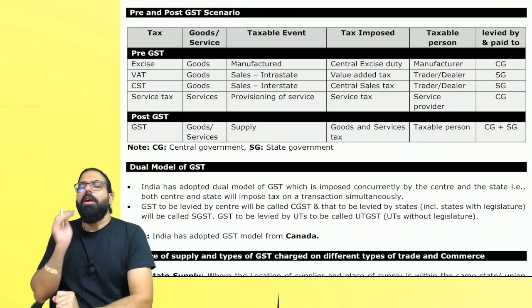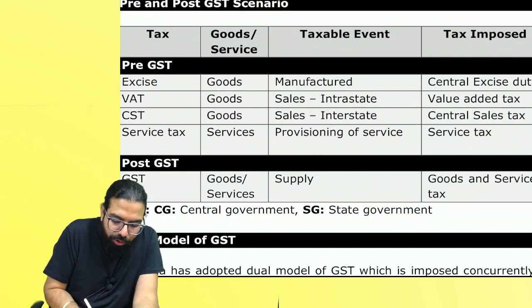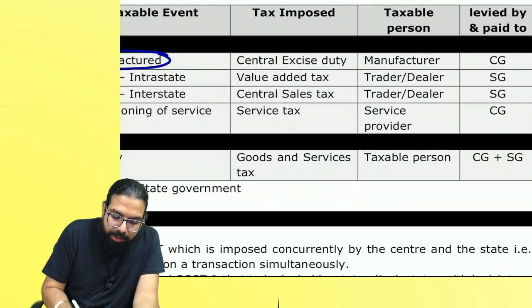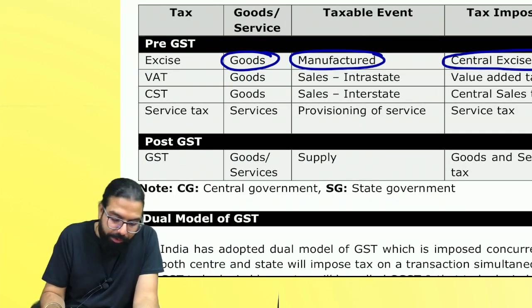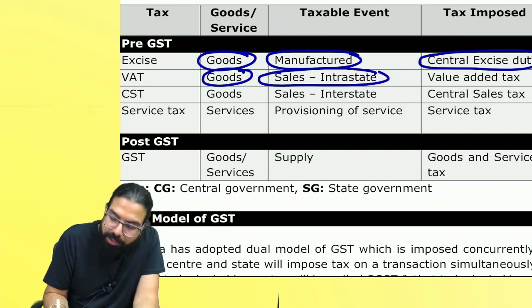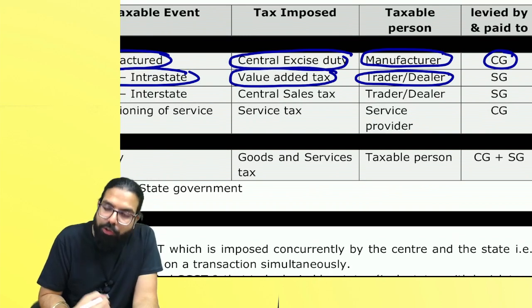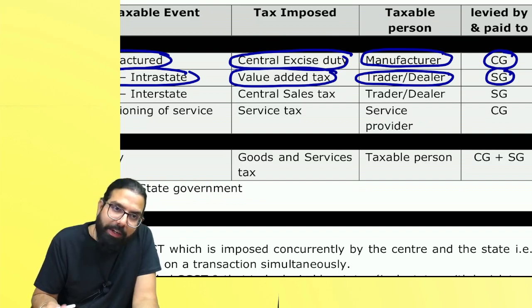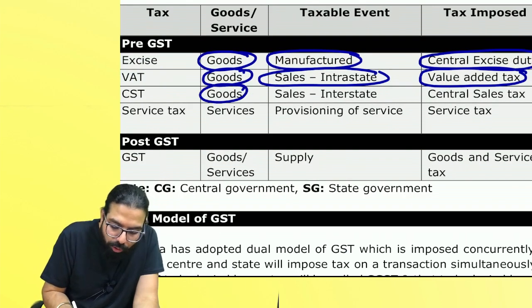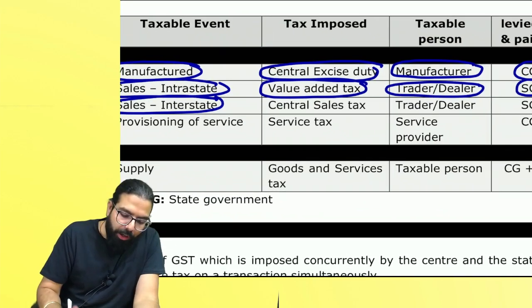See, earlier what used to happen is, whenever goods used to be manufactured, central excise duty used to be charged by whom? The manufacturer, and it used to go to whom? The central government. Earlier, whenever goods used to be sold within the state, what used to be charged? And it used to go to whom? It was charged by the trader or dealer, and it used to go to the state government. Which state government? The destination state.